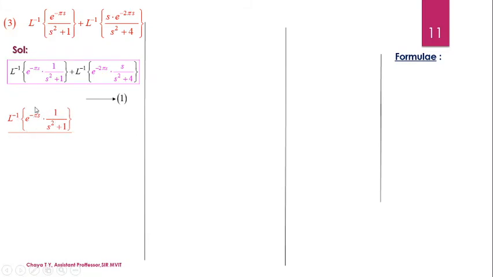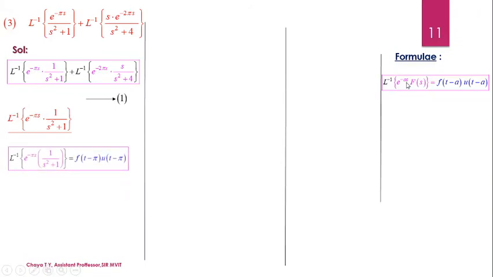So, here an exponential term is present. Whenever we have an exponential term, it makes it obvious that I have to use the formula for the property mentioned under the fourth one, which is Laplace inverse of e power of minus as into F of s, which equals f of t minus a into u of t minus a. So, by comparison, what is the value of a? a takes the value pi. Therefore, the expression becomes f of t minus pi into u of t minus pi. Call it equation 2.